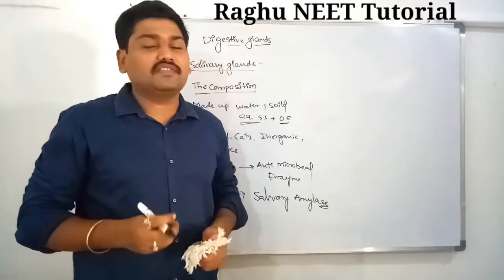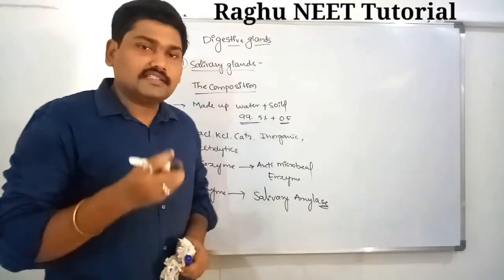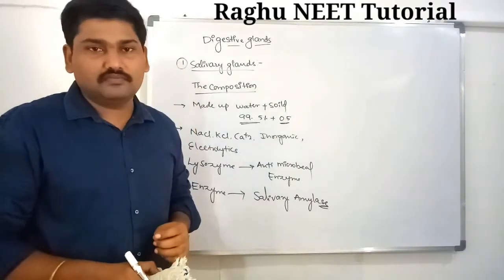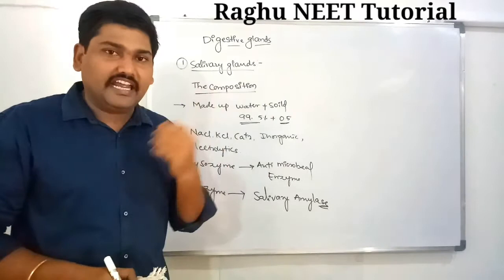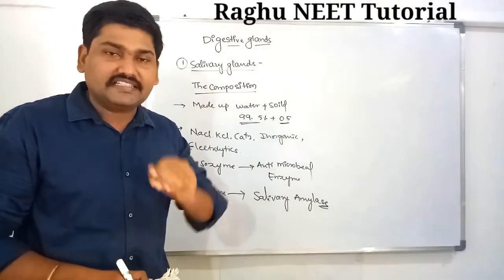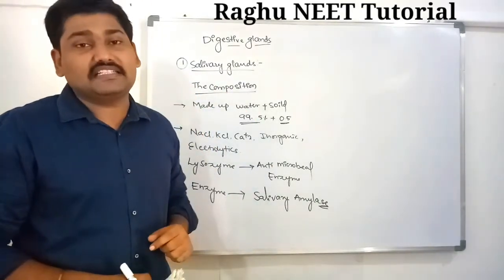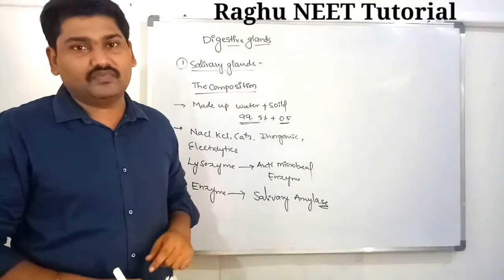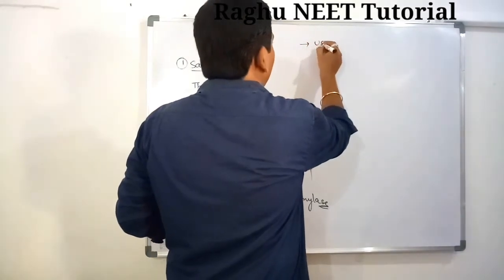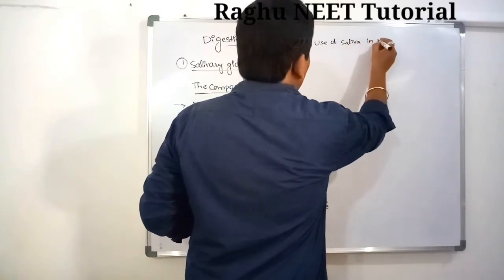What is the purpose of the salivary glands in our digestion? The salivary glands secrete salivary enzyme, salivary amylase. The salivary amylase acts on carbohydrates and converts them into simple glucose molecules. This salivary amylase contains alpha salivary amylase. What is the use of saliva in digestion?